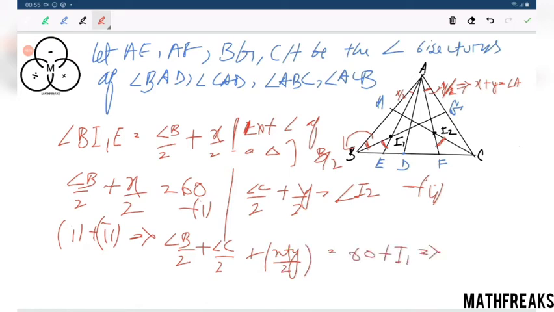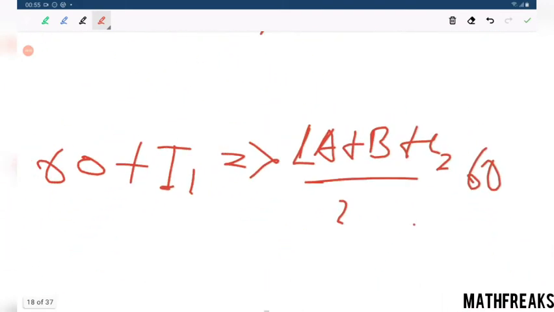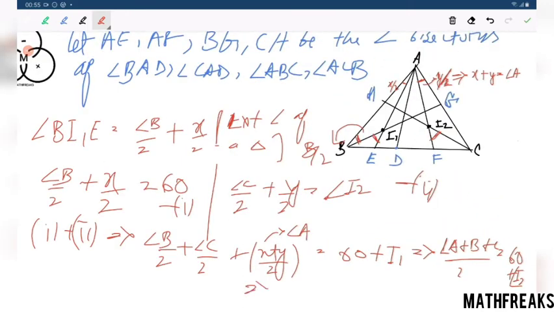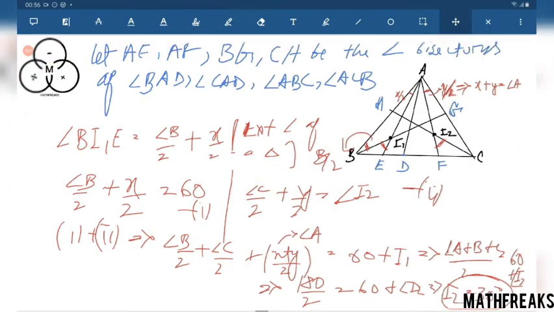Now this is angle A plus B plus C by 2, because x plus y is angle A, which equals 180 degrees by 2, equals 60 plus angle I2, or angle I2 equals 30 degrees. This is the answer.